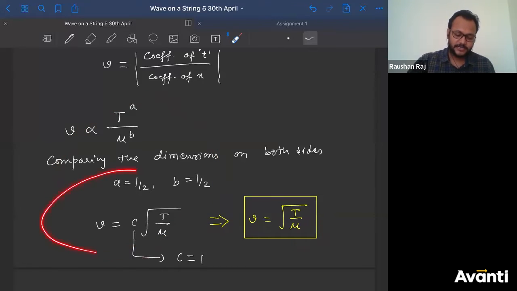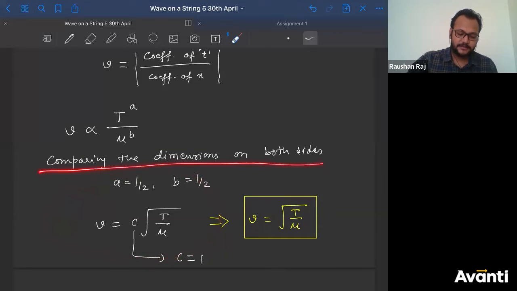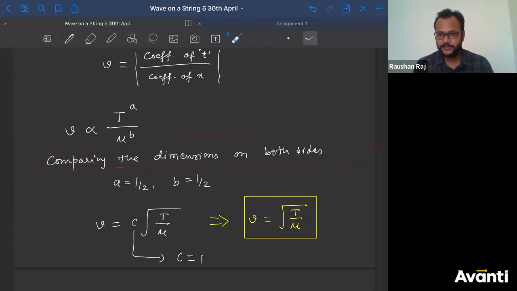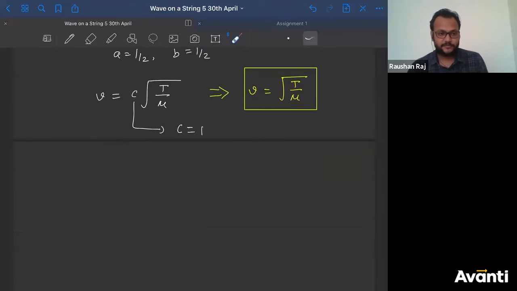But here we have utilized the dimensional analysis concept. That is why I have used that. I told you, no problem. Okay. So I hope you understood this, guys. Click yes if you understood this.